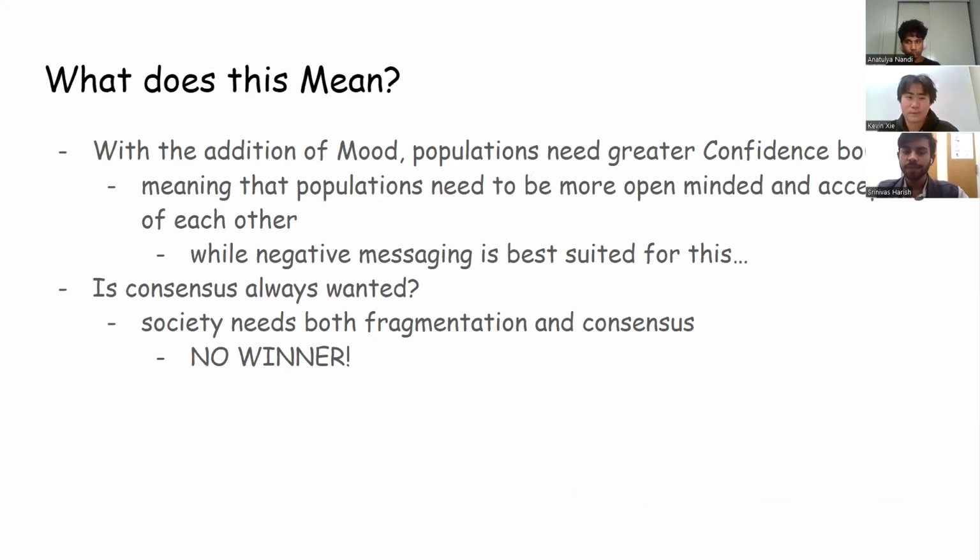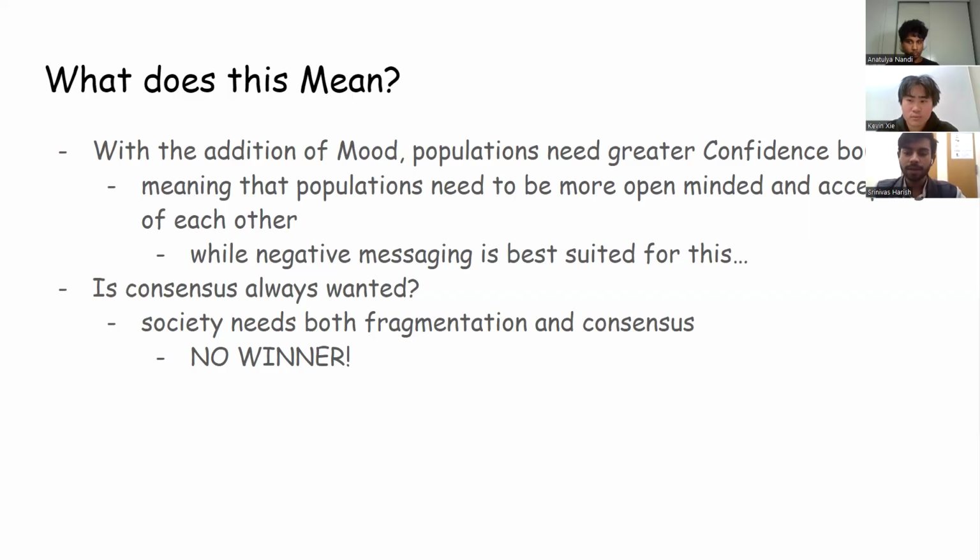So with the addition of mood, populations need larger confidence bounds, meaning we must be more open-minded and accepting of different people's opinions. Negative messaging can push for a quicker consensus, but we should question whether consensus is always the goal. Our model shows that when the confidence interval is above 0.3, consensus forms easily. And persuasive messaging, especially when negative, can unify opinions rapidly.